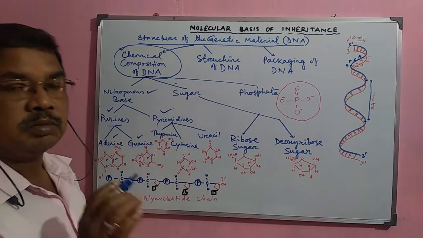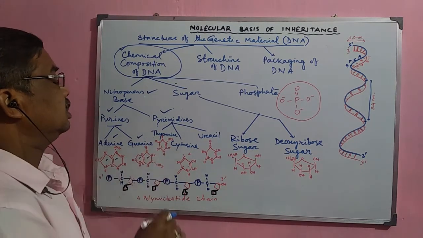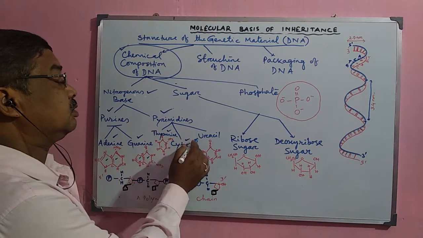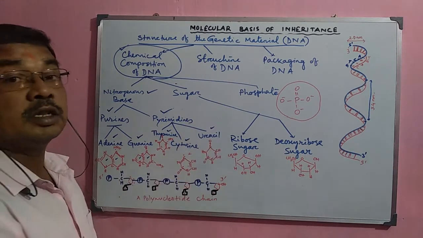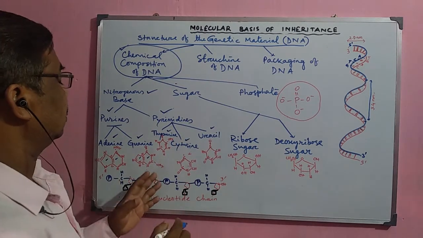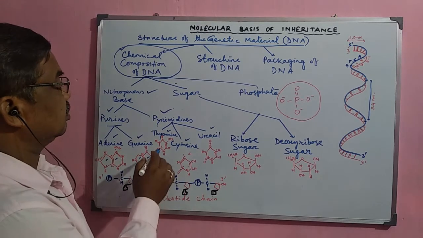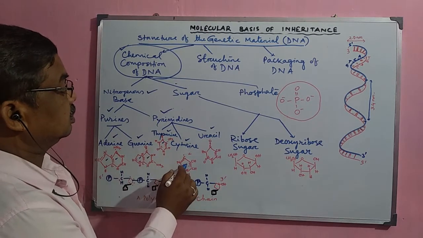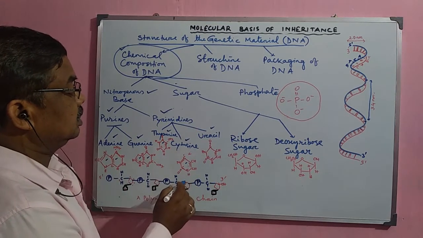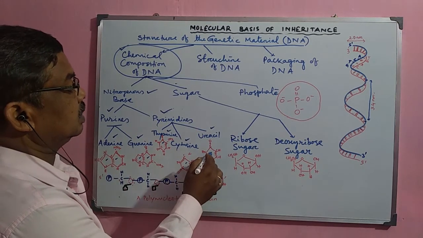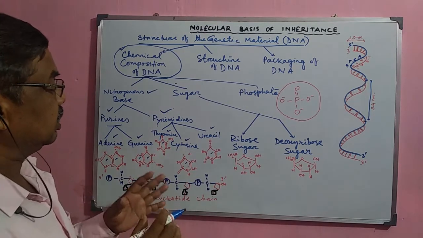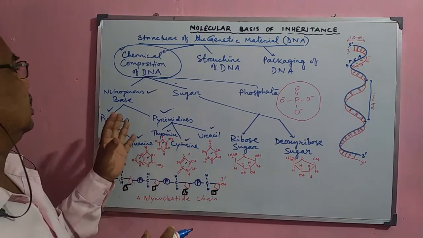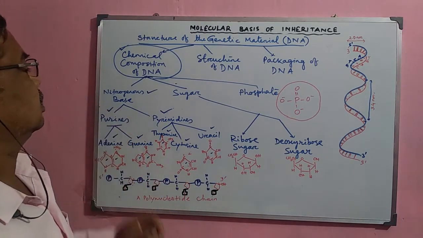Now the pyrimidine molecules are 3 types: thymine, cytosine and uracil. These nitrogenous molecules are also cyclic in nature. They are only hexagonal rings. This is the structure of thymine, this is the structure of cytosine, and this is uracil. So this is the complex chemical structure normally of the nitrogenous bases.